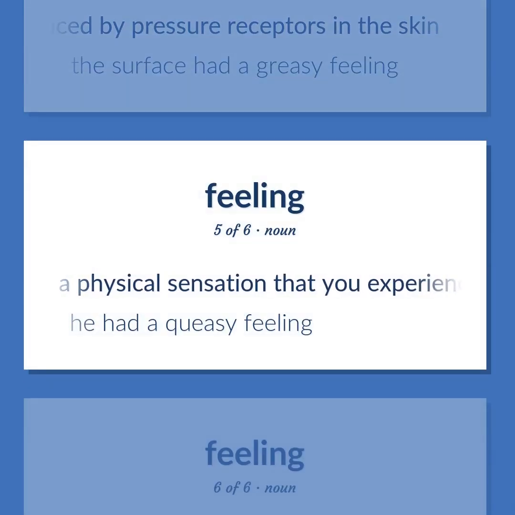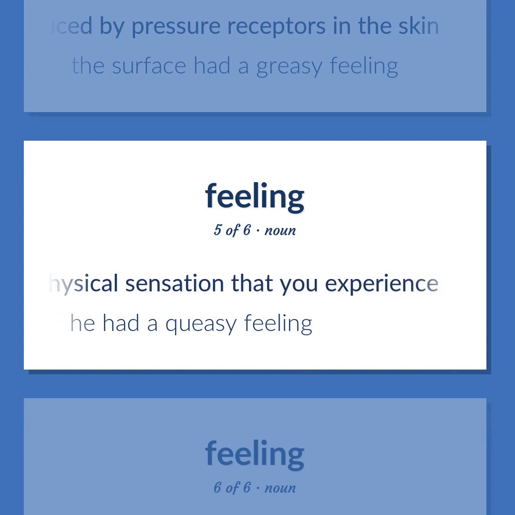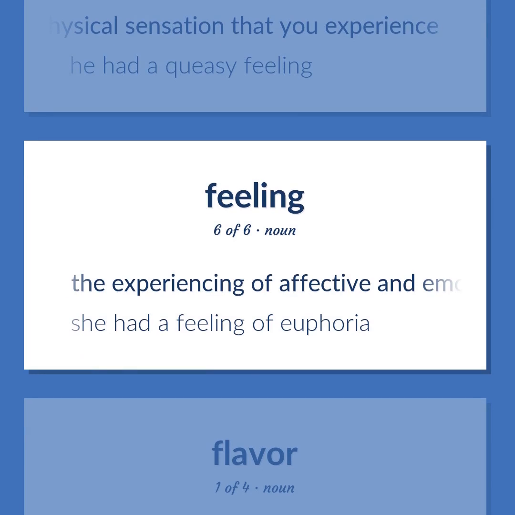A physical sensation that you experience. He had a queasy feeling. The experiencing of affective and emotional states. She had a feeling of euphoria.